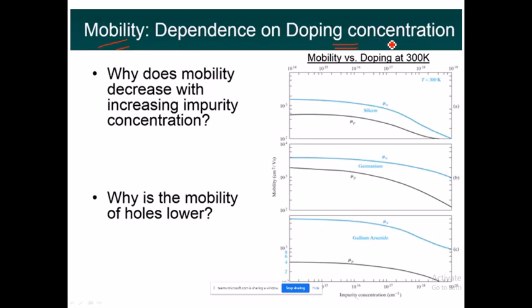What do you mean by doping concentration? It is how much impurity we have added. That's it. So it is very simple. On the x-axis we are plotting the doping concentration and on the y-axis we are plotting the mobility. As the doping concentration increases, the mobility will go on decreasing.